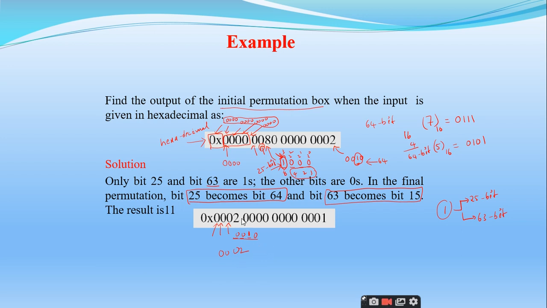And what happens to this 63 bit? It is 15. What happened to this 25 bit? It is 64. So what is the 64th bit? This one. Right. It is 0001. So if I convert it into hexadecimal notation, I will get the output as 0x0000 and so on up to 1. So this is how the permutation works. Is it clear? Yes, sir. This is just for understanding purposes. That's it.